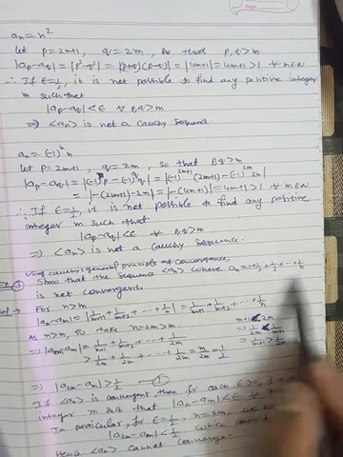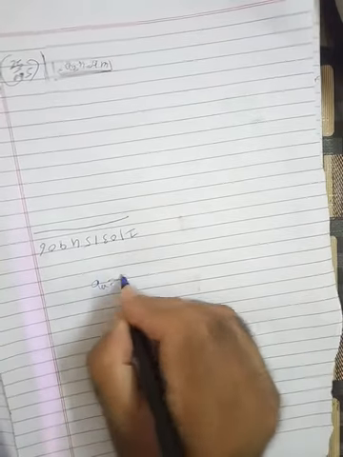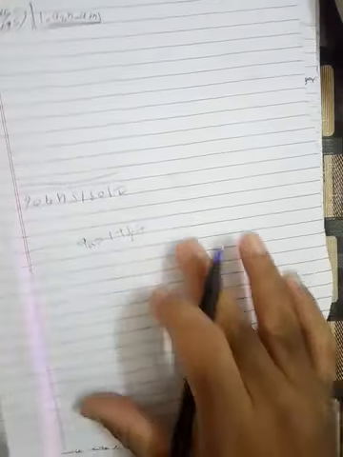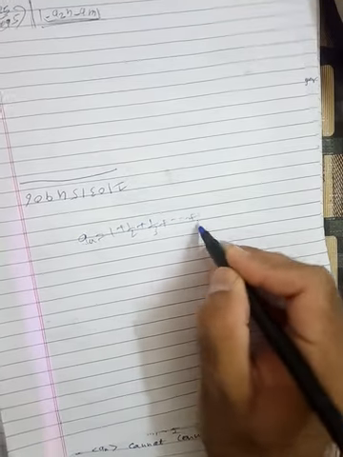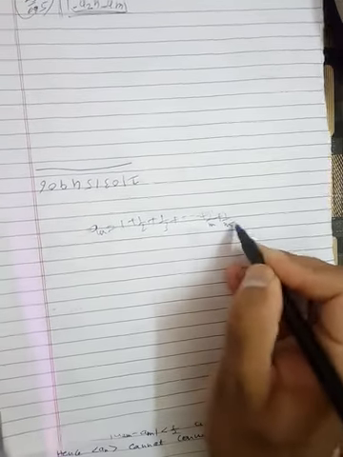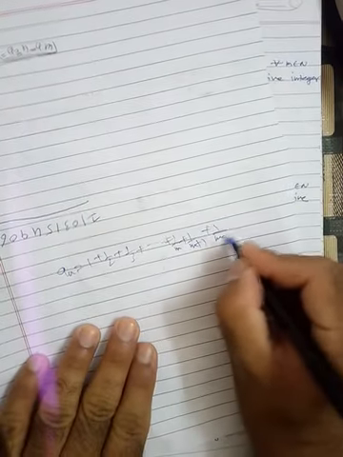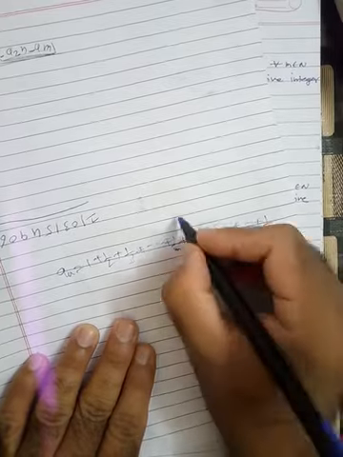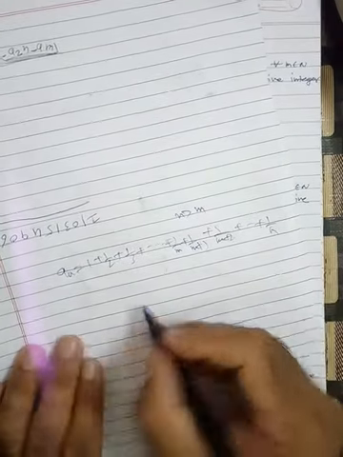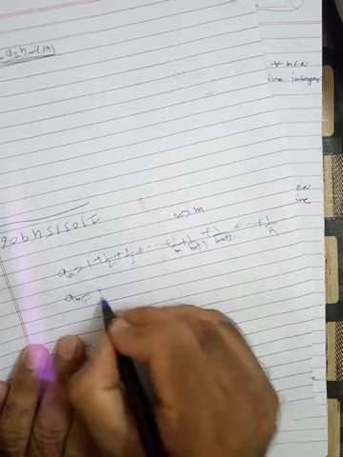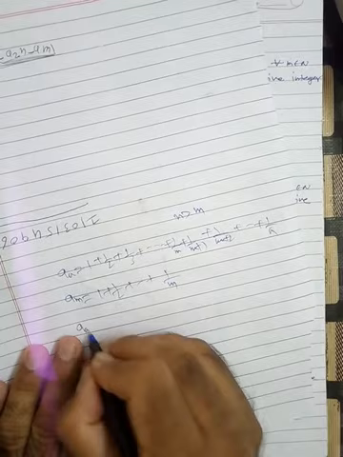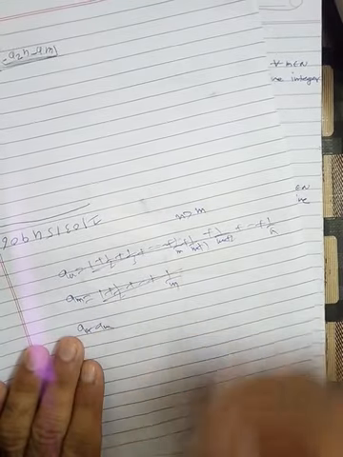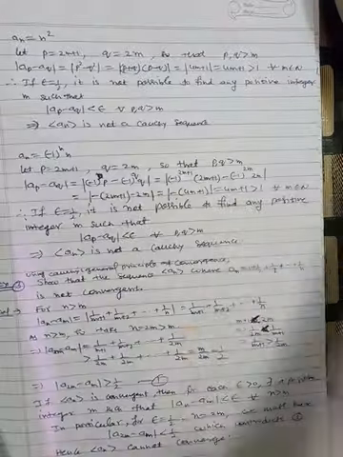So obviously when you take the difference, what is a_n? Here a_n is 1 plus 1 by 2 plus 1 by 3 and so on, up to 1 by m, plus 1 by m plus 1, plus 1 by m plus 2, up to 1 by n, because we have selected n greater than m. So a_m will be 1 plus 1 by 2 plus up to 1 by m. Take the difference, a_n minus a_m. So these terms will be cancelled out, and we get only these remaining terms.